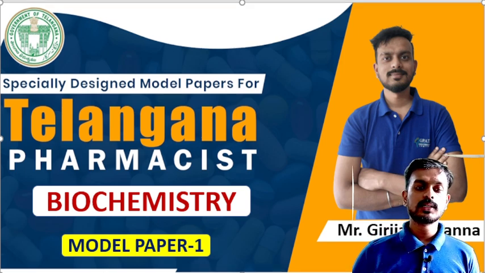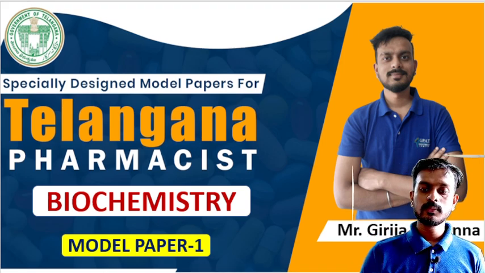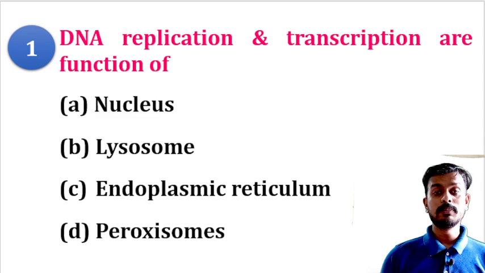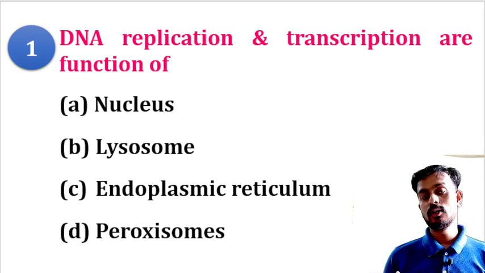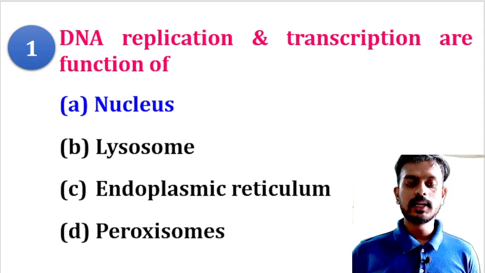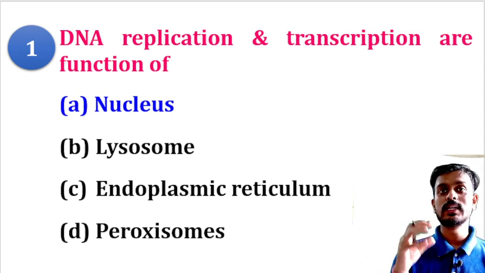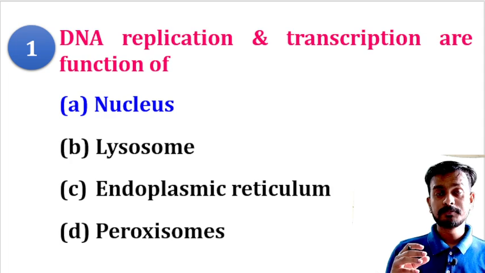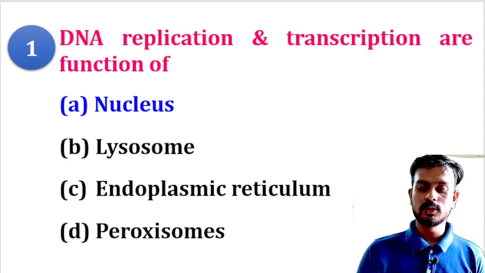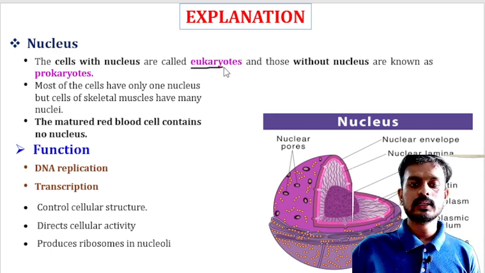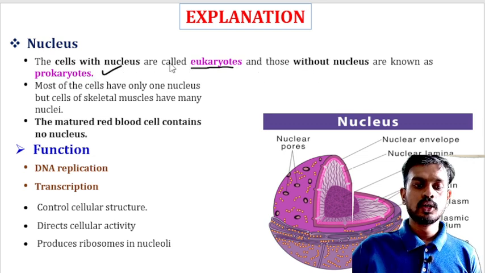First question is talking about DNA replication and transcription. Are they the function of nucleus, lysosome, endoplasmic reticulum or peroxisome? So the correct answer is nucleus, because the nucleus contains your genetic material that regulates replication and transcription processes. The cells that contain a nucleus are called eukaryotic cells, and the cells which do not contain a nucleus are called prokaryotic cells.